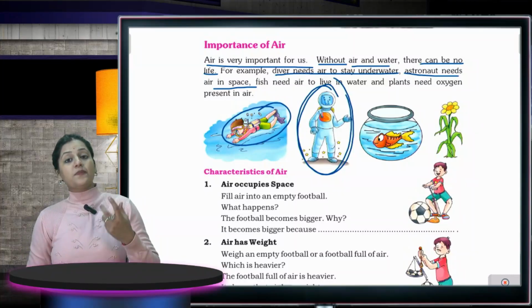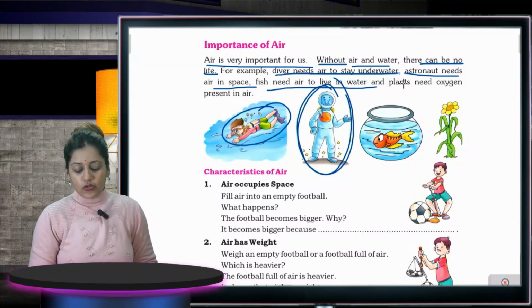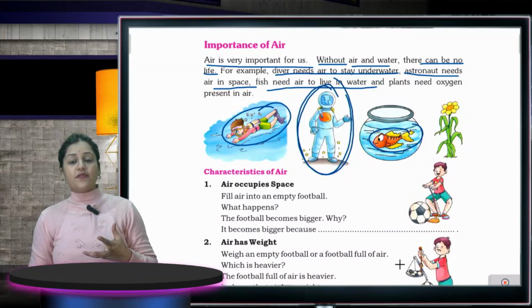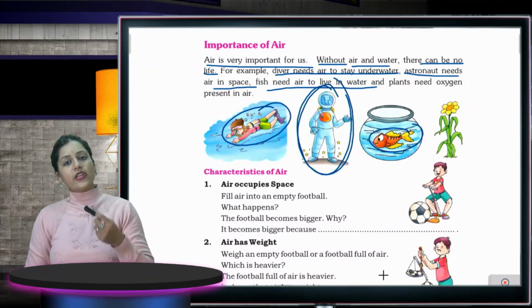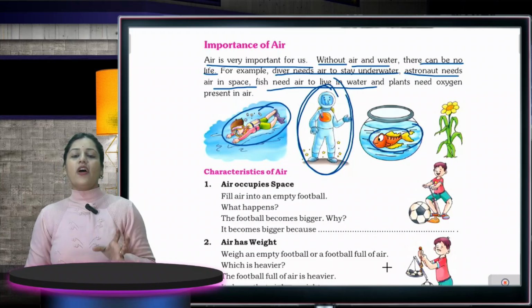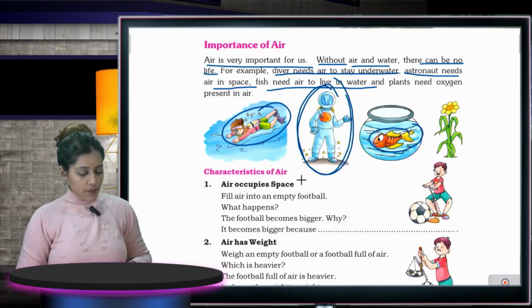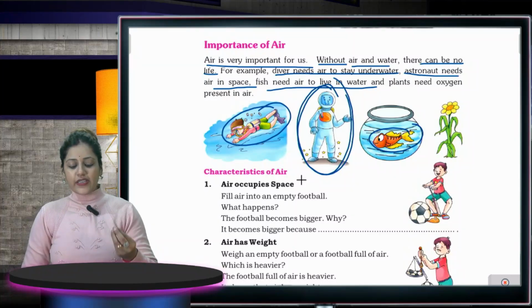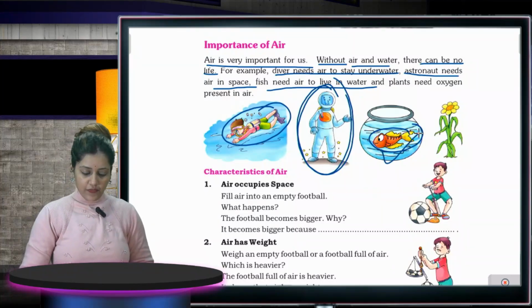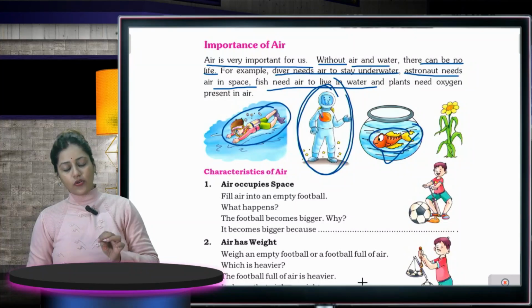Astronauts need air in space. So in space, what do they need? They need air. Fish need air to live in water. As you have seen in an aquarium, bubbles are rising in the water. What are those bubbles? These bubbles are of air. So fish need air to live in water.